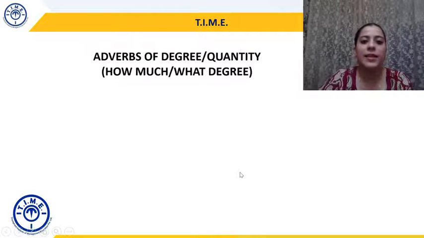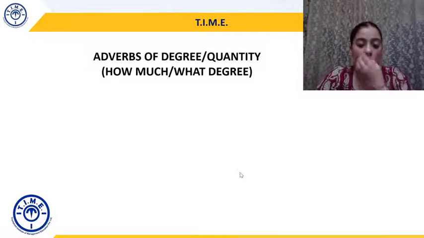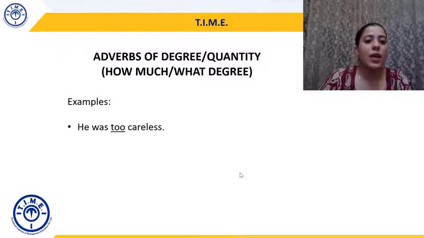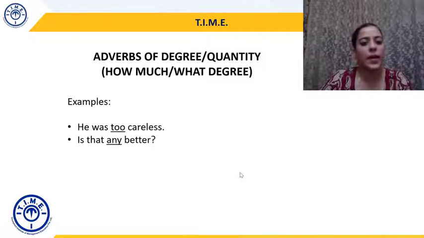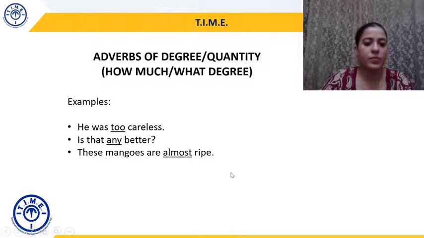Okay. The next category is adverbs of degree or quantity. So these answer the question how much or to what degree. So let's understand with an example. He was too careless. How careless was he? Too careless. So T double O becomes an adverb of degree. Is that any better? How much better is it? Is it any better? Right? So this is now in the form of an interrogative sentence. It's in the form of a question. So is that any better? Any becomes an adverb of degree or quantity.